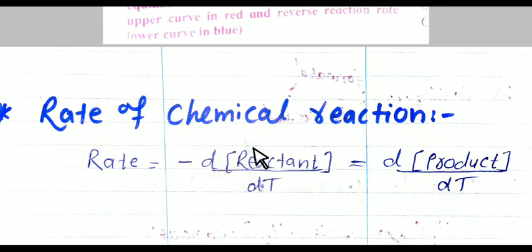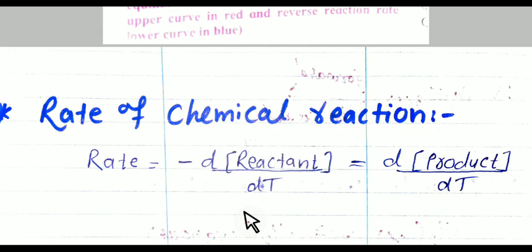The square bracket shows concentration, so d[reactant] or d[product] is the change in concentration. As I explained, the concentration of reactant decreases, but d[reactant] means a decrease by a very small value, and d[product] means an increase by a very small value in a small time interval dt.